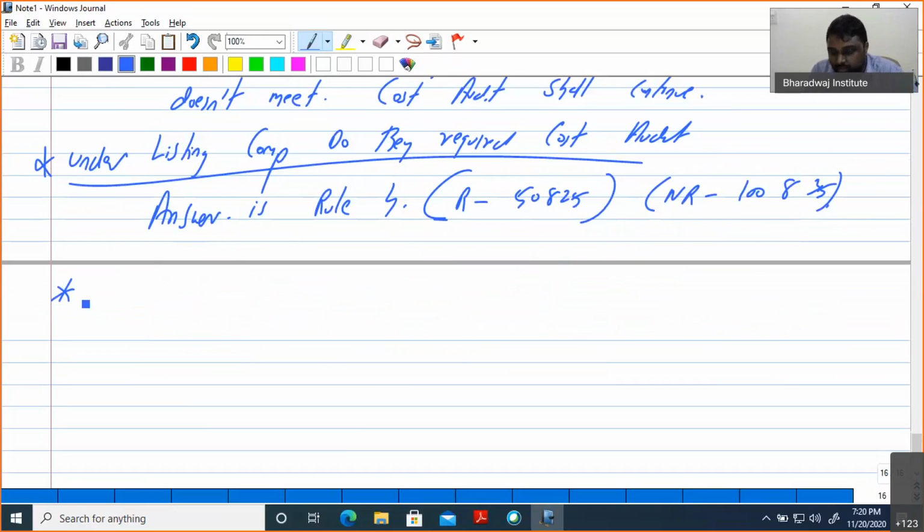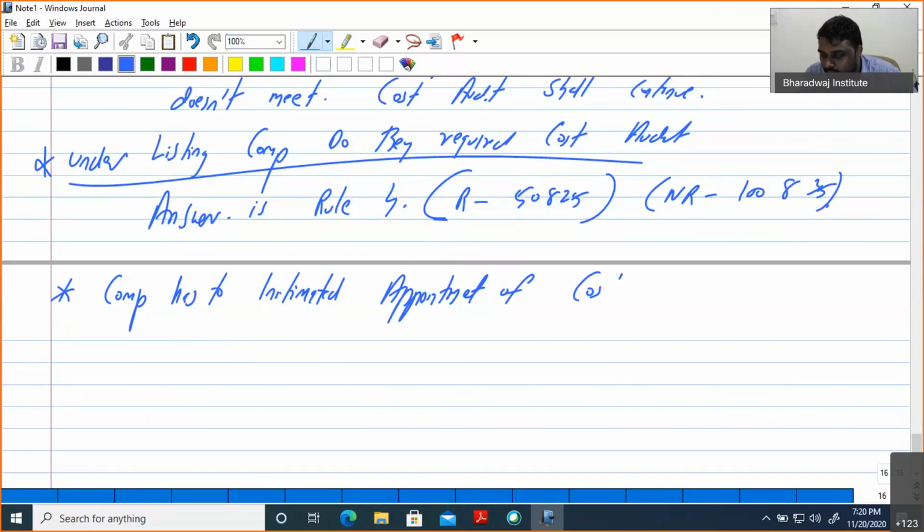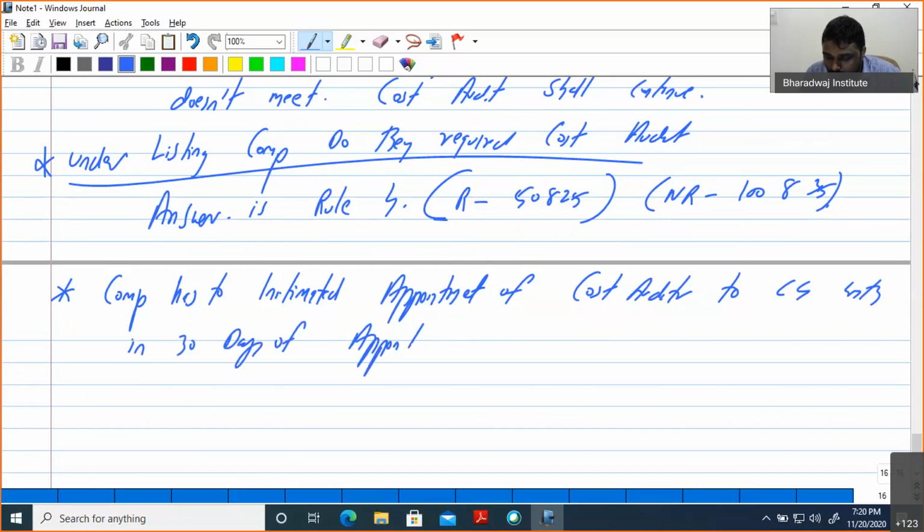Once the cost auditor is appointed, the company has to intimate, very important question, the appointment of cost auditor to central government within 30 days of appointment in form number CRA2.